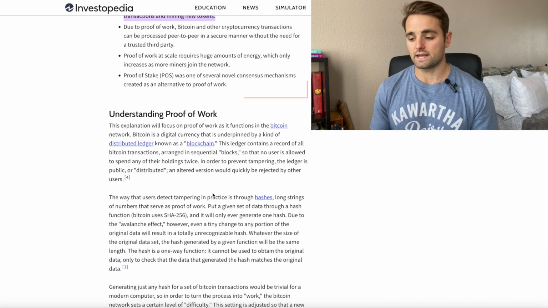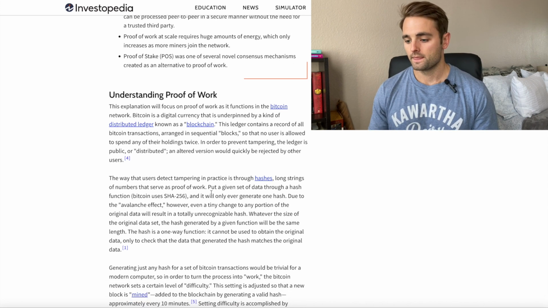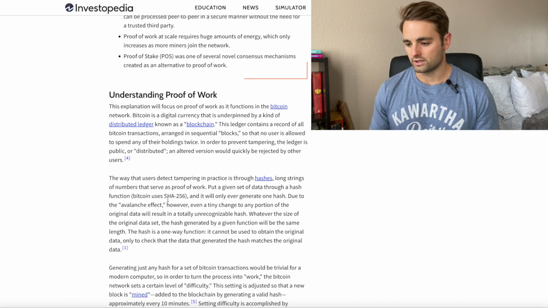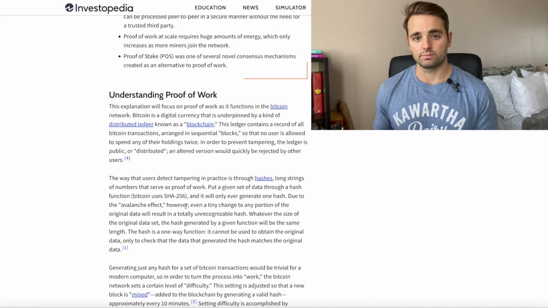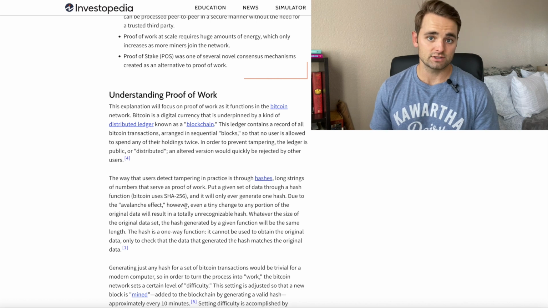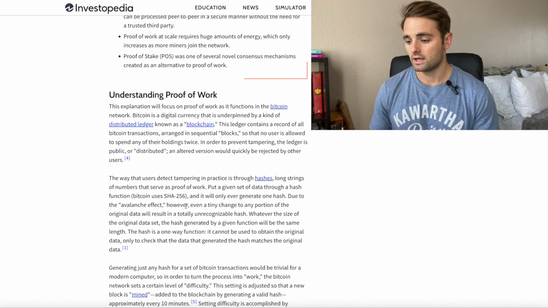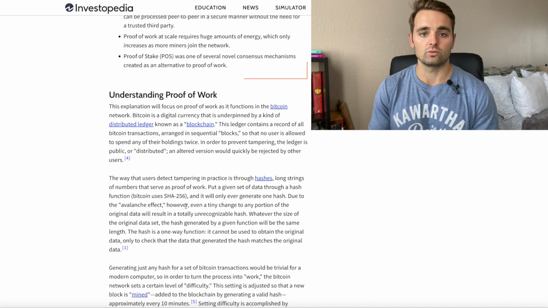First, really to understand what proof of work is, you need to understand what hashing algorithms are. So what a hash is, a SHA-256 hash, is you put a given set of data through a hash function, which in Bitcoin's case is that SHA-256 hash algorithm, and it will only ever generate one correct hash. Due to the avalanche effect, if you change anything on that block, whether it be the balances or, in Bitcoin's case, the transactions, because it's a transaction-based ledger, that will result in a totally unrecognizable hash.